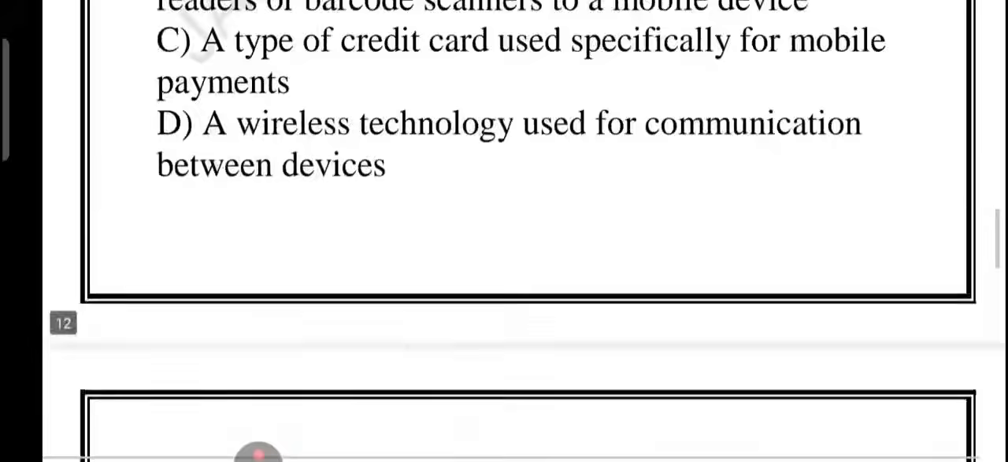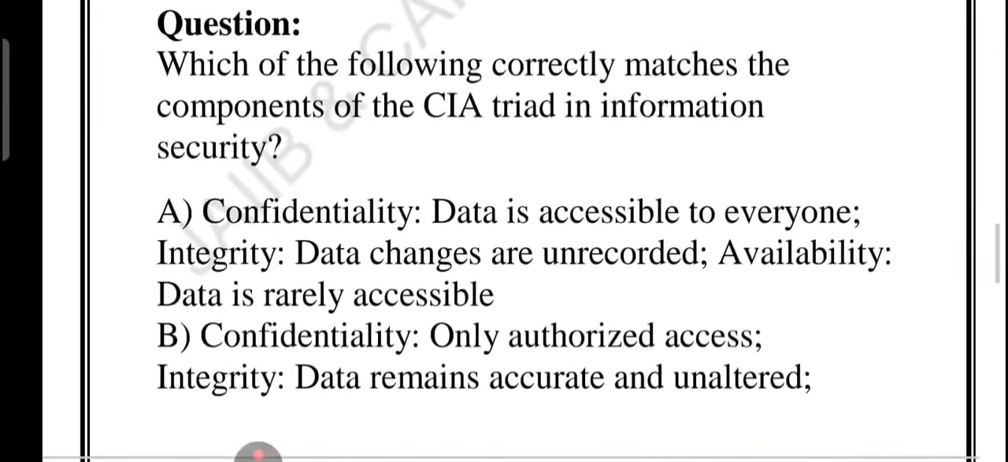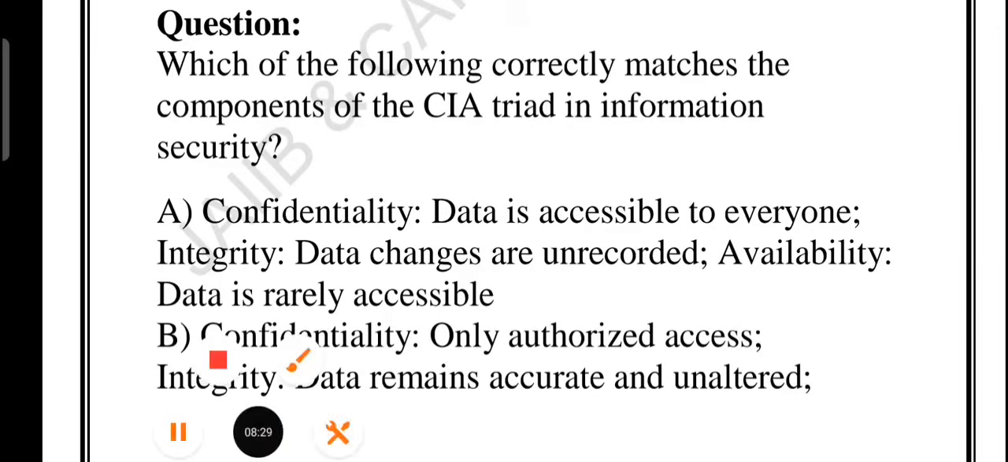I hope SLED we have discussed right now. Yes, very good question which is asked every year. Which of the following correctly matches the component of CIA triad in information security? Right, CIA triad they are asking you. Very good question it is.